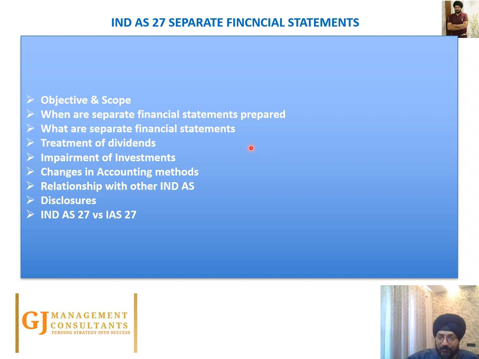What is the treatment when there is a condition wherein we have to do the impairment of the investment? What is the impact of the changes in the accounting method? Relationship with another Ind AS and disclosure. And then finally, we'll spend some time in understanding the differences with the IAS 27. So with this, we'll just quickly move to the first slide.